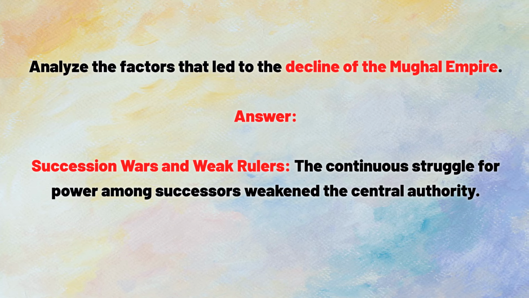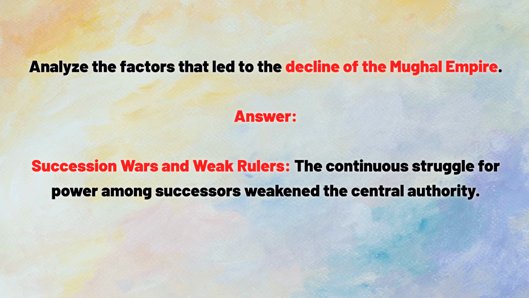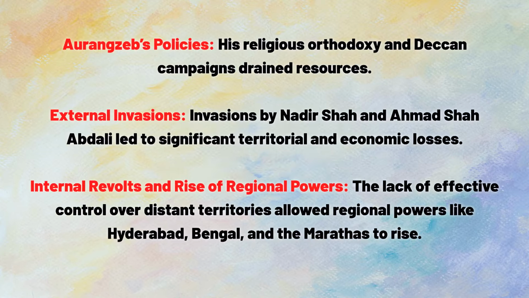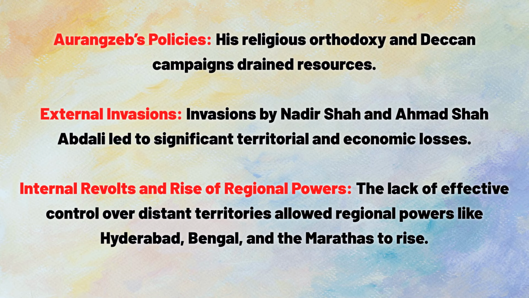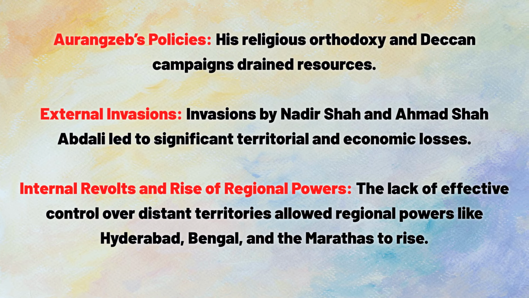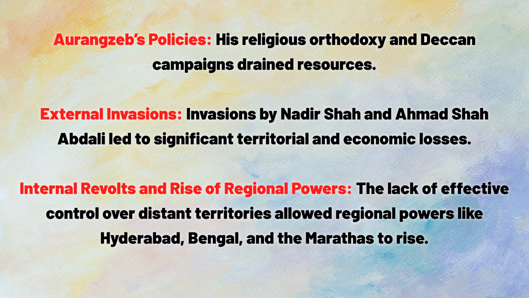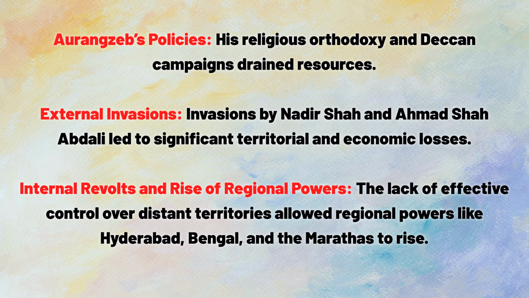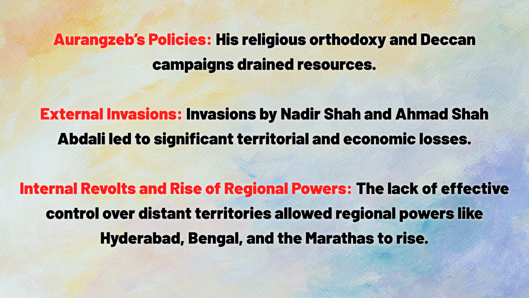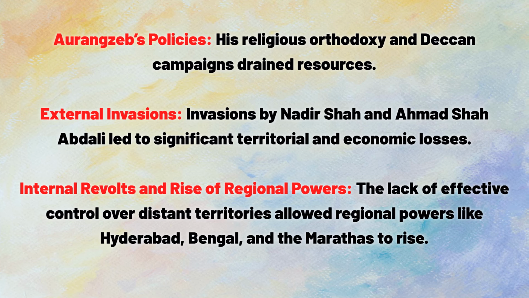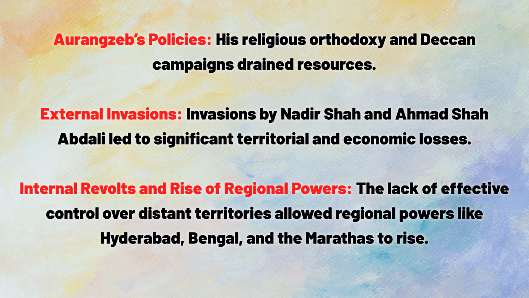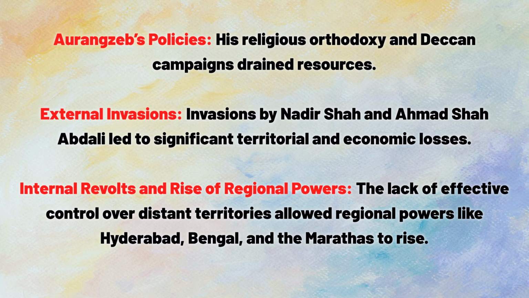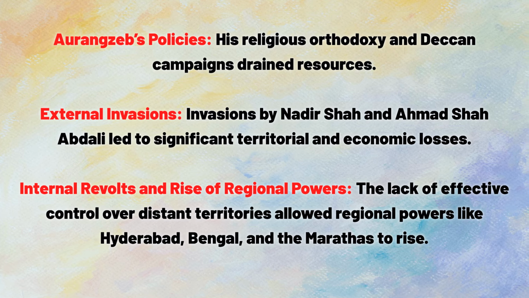The continuous struggle for power among successors weakened the central authority. Aurangzeb's policies, his religious orthodoxy and Deccan campaigns drained resources. External invasions by Nadir Shah and Ahmad Shah Abdali led to significant territorial and economic losses. Internal revolts and rise of regional powers. The lack of effective control over distant territories allowed regional powers like Hyderabad, Bengal, and the Marathas to rise.